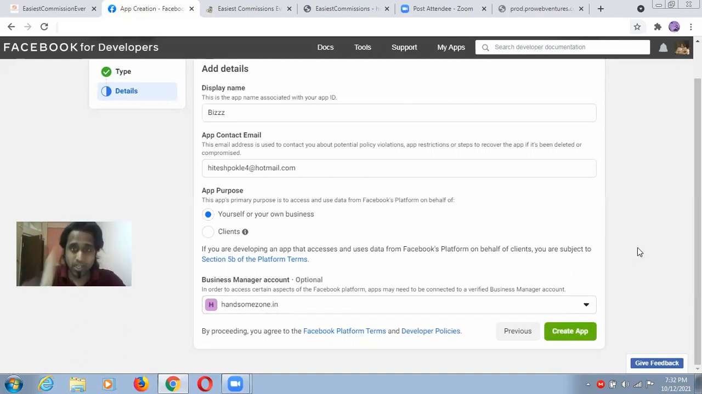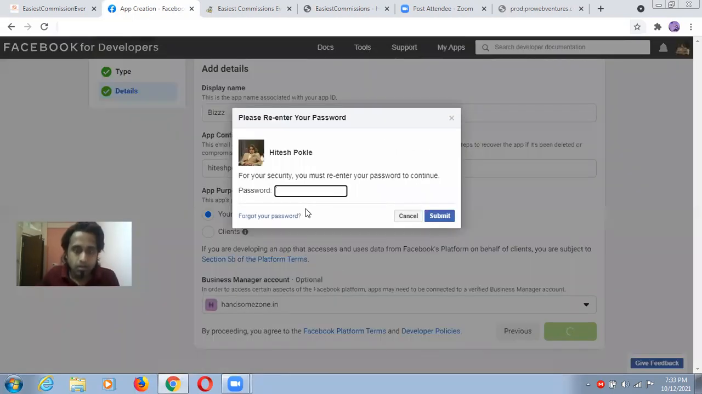One Facebook ID, remember this guys. For one Facebook ID, you will get two business accounts. Okay. Two business accounts, and per business account, you will get five ads accounts. I'm repeating, five ads accounts per business manager, and per Facebook profile, you will get two business managers. Okay. This is policy right now. Later, I don't know, it can be changed. So I'm just going to create app. Okay. Let's see what will happen.